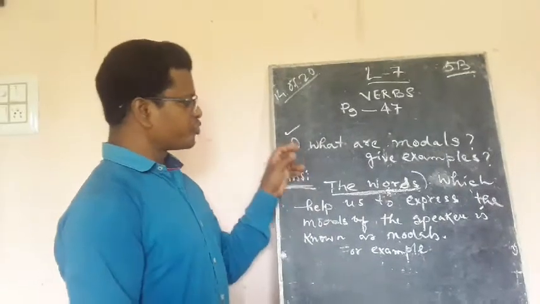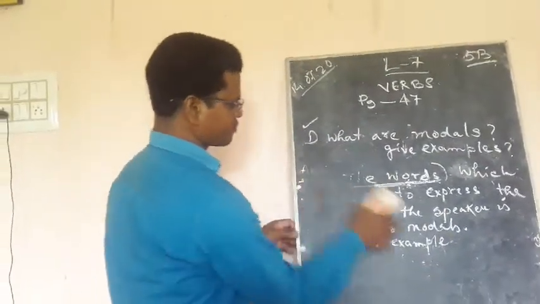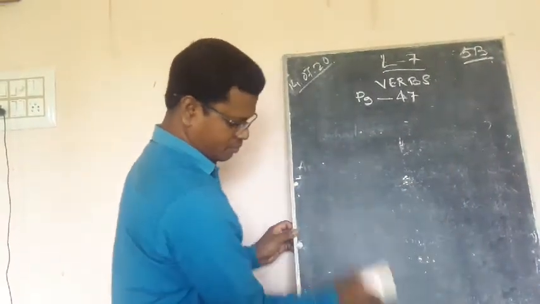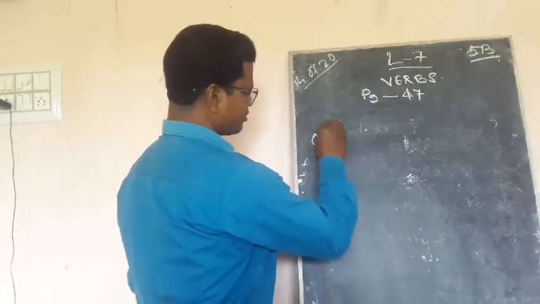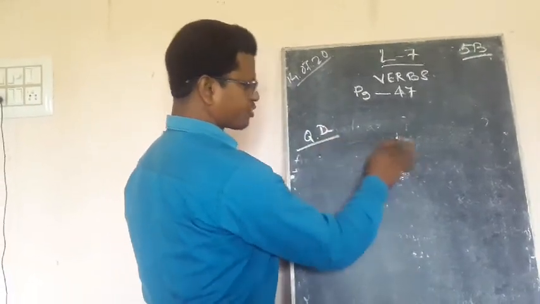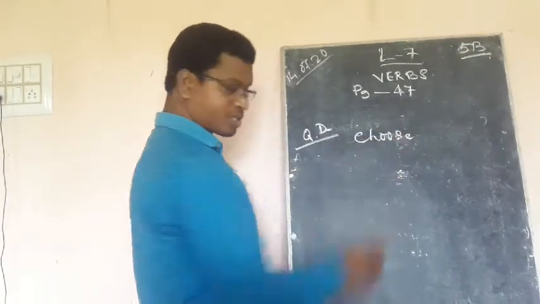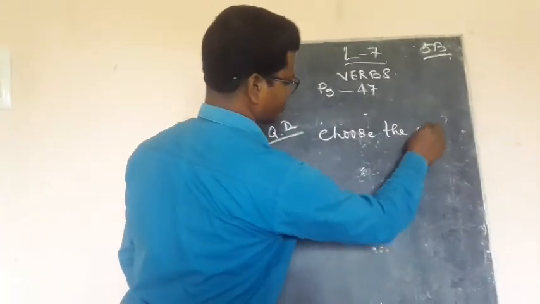Remember, you are supposed to write these questions in the copy. Choose the correct modals. Question number D. You are supposed to write the questions, please do not forget. Whatever is there, the instructions you have to write: Choose the correct option.